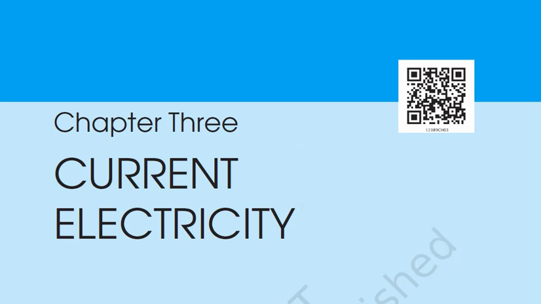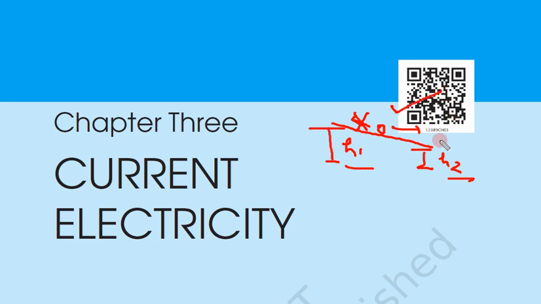Now let us see what are the reasons of flow. Suppose there is a height difference. This is height h1 and this is height h2. In this case height h2 is less than h1. If we take a slope and put water somewhere in between, would it go to h1 or would it go to h2? Definitely to h2, because this is not possible, this is possible.